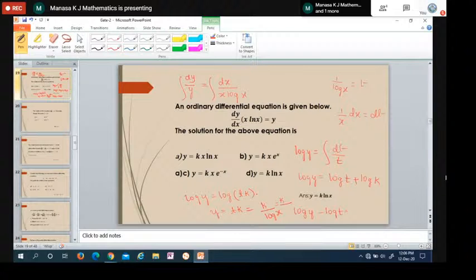Answer is y is equals to t into k. T is nothing but 1 by log x, so 1 by log x into k. K is nothing but, of course, the constant.